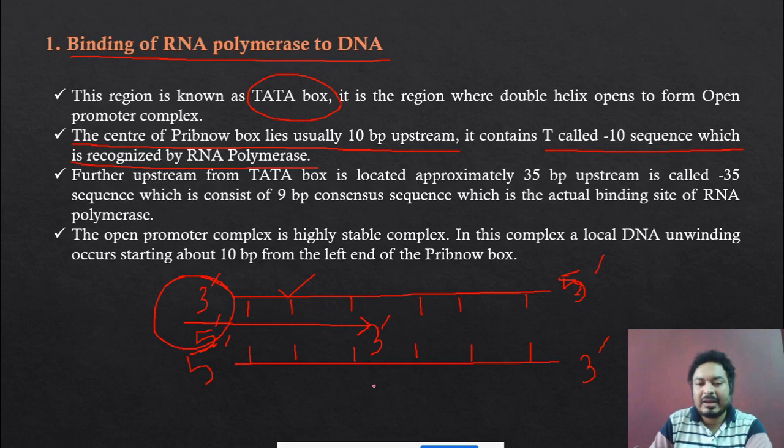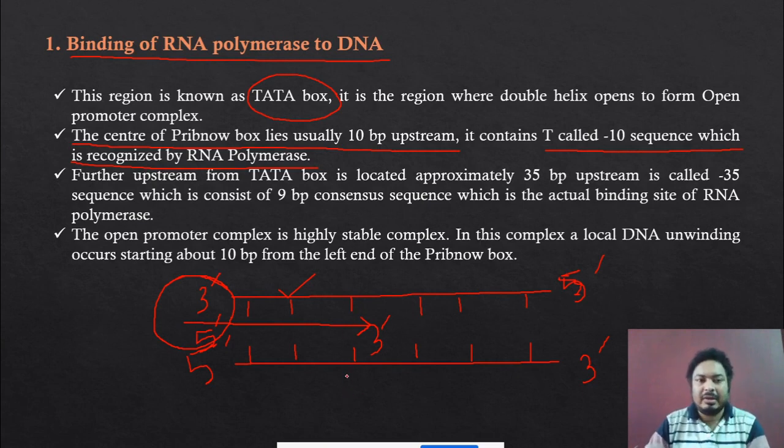And this strand is not transcribed, because in this strand the direction is 5' to 3', opposite. So RNA polymerase is moving toward the 3' end. That means this strand is transcribed and this strand is not transcribed. So this is the direction of the RNA polymerase to synthesize the RNA. And this is the template strand and this is the non-template strand.